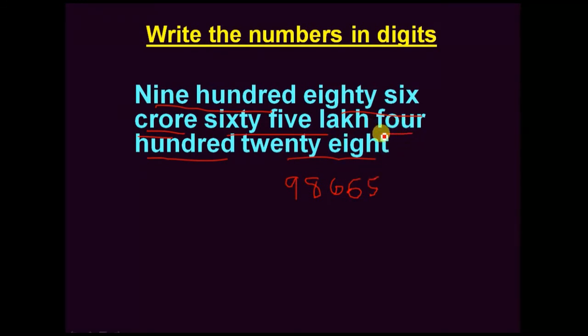But thousands, 10,000s are not given. So without writing thousands and 10,000s, the number cannot be completed. So keep those two place values with zeros. Keep the zeros there. Then write 400. Then 28.